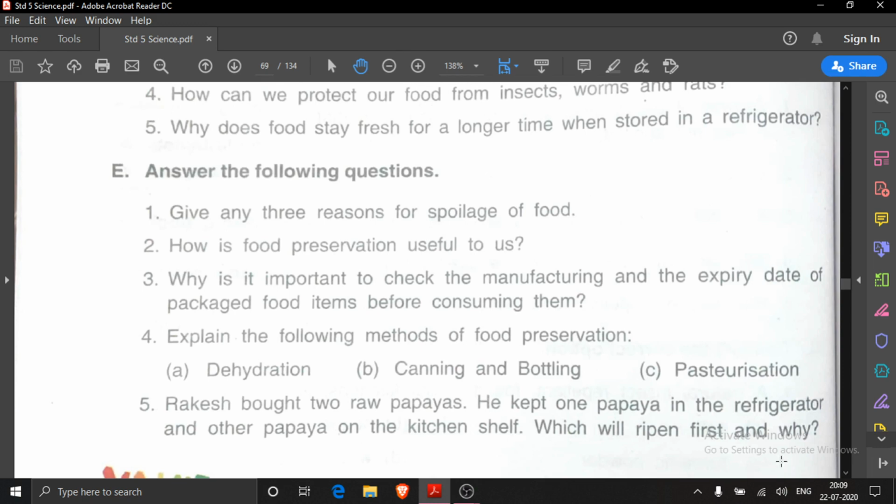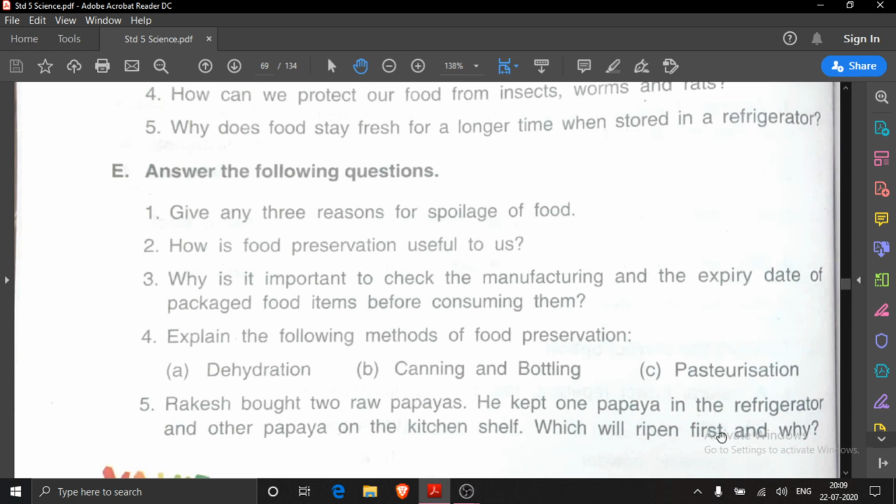Now you tell me, children, which papaya will ripen first? Of course, the papaya which was kept on the kitchen shelf will ripen first. What will we write in the answer? The papaya which was kept on the kitchen shelf will ripen first. Now the question is in 2 parts. You have to write why. This reason also you have to give. So what will you write?